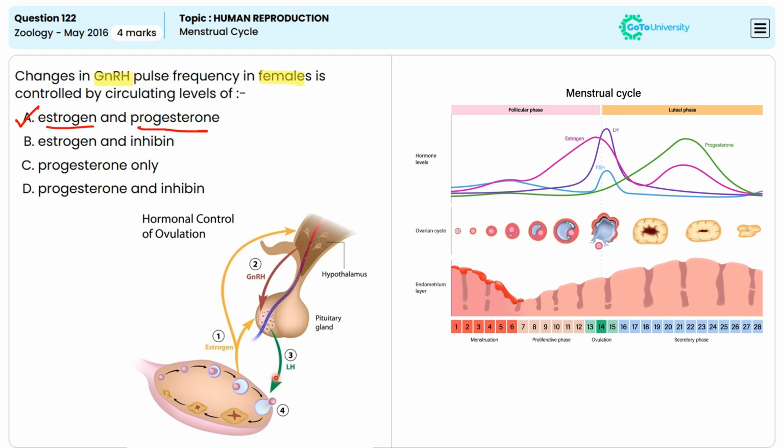So that means the correct answer is option A, estrogen and progesterone.